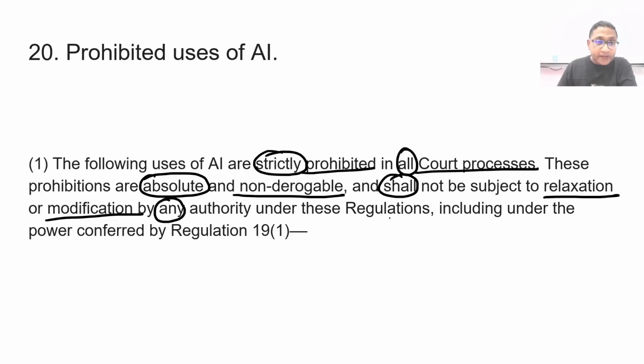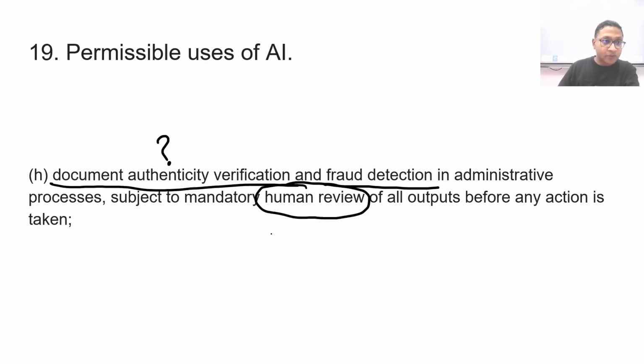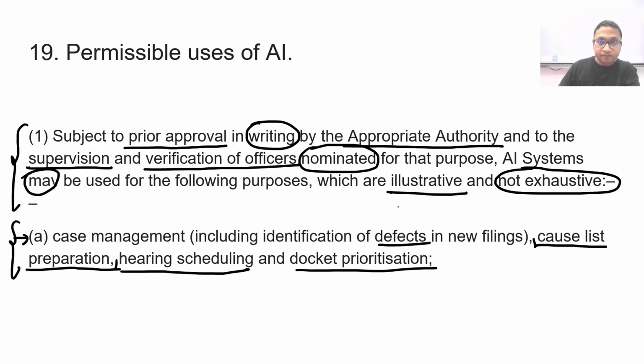So look at the language here. It says by any authority under these regulations. That means even appropriate authority may not change these, including under the power conferred by regulation 19.1. So 19.1 here states that subject to prior approval in writing by appropriate authority. So even appropriate authority cannot give such a prior approval in writing.